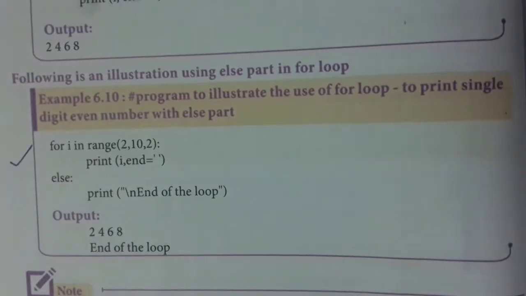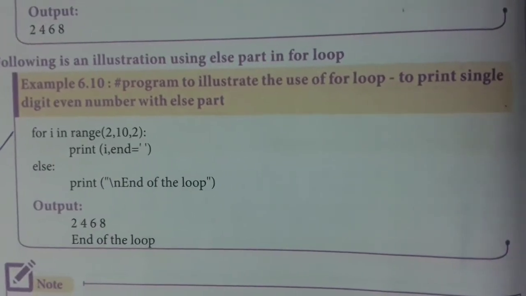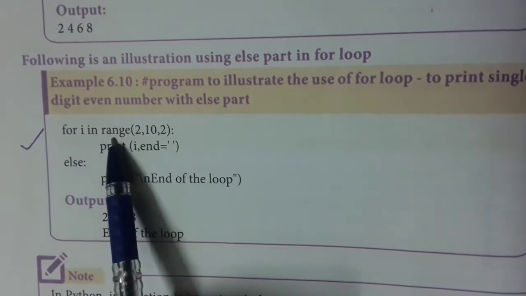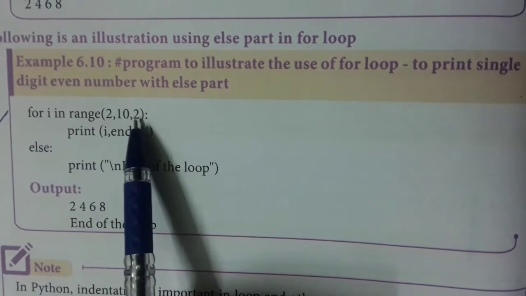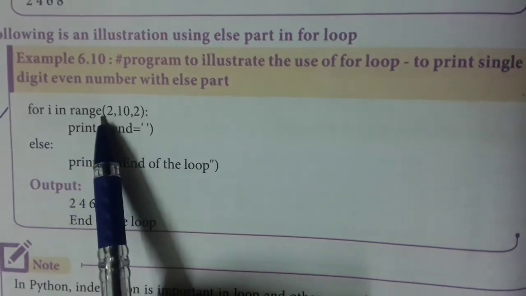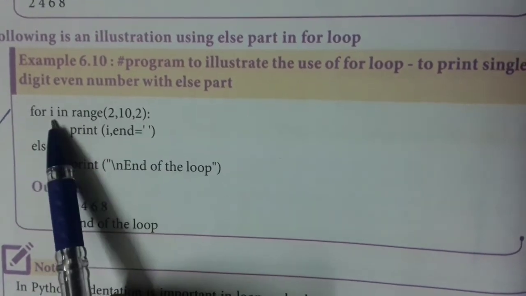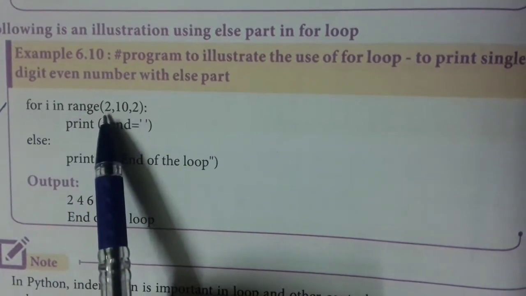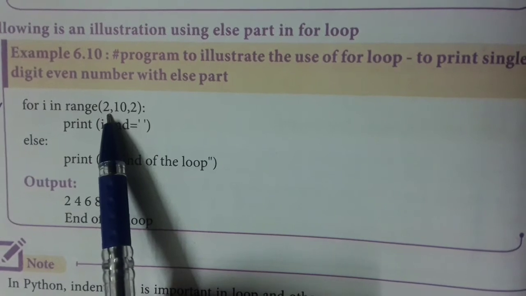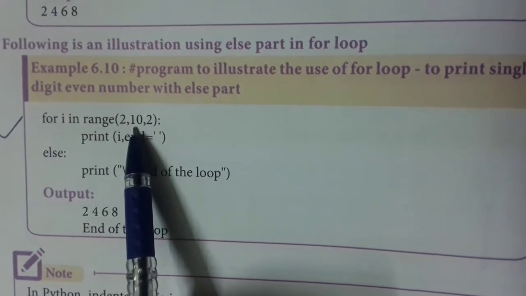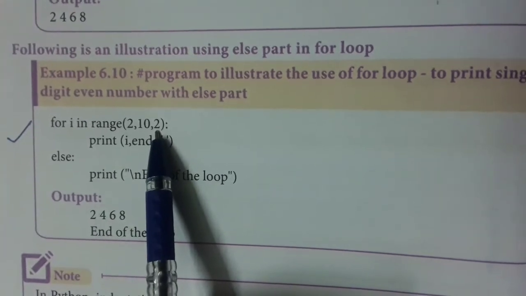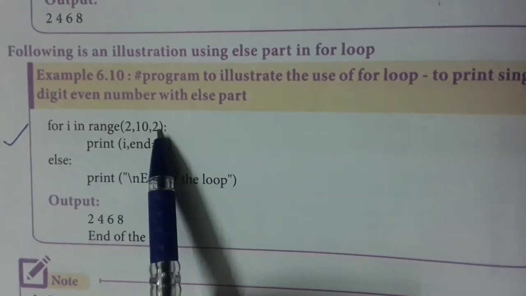Next one we have is the example for loop. See this example, for i in range(2, 10, 2). I already told about the range function. Here i is the counter variable. Inside the range you have to give the starting value 2, the end value 10, and this has to be increased by 2. This is the first statement.